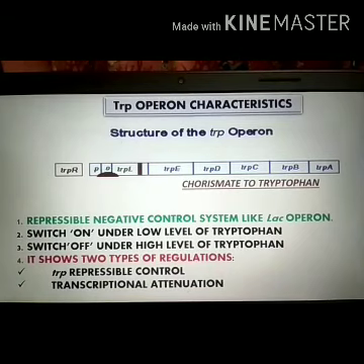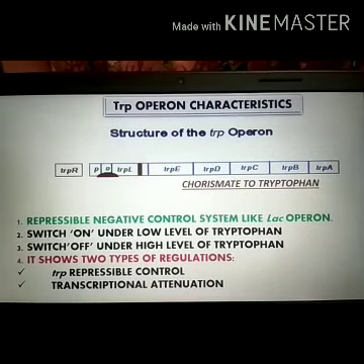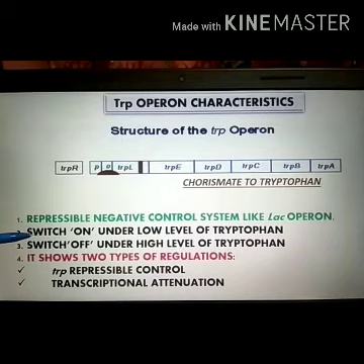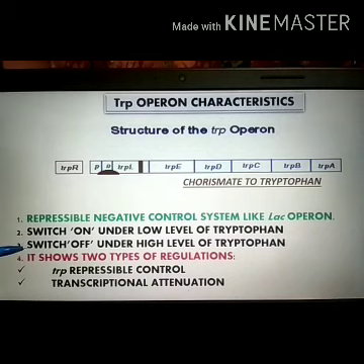Here also, in the presence of the effector molecule, tryptophan, the repressor protein, the product of the trpR gene, binds to the operator and inhibits the transcription. So this operon generally remains switched on under a low level of tryptophan and gets switched off under a high level of tryptophan, and it shows two types of regulation.